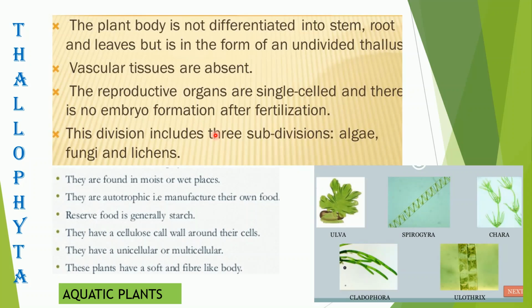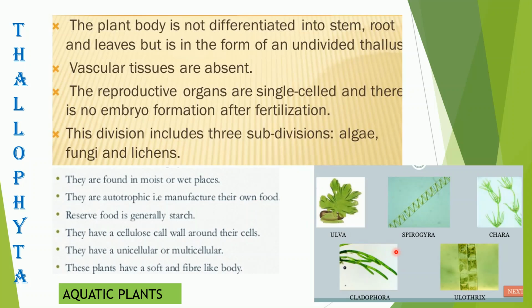Preferably they are unicellular to multicellular. Maybe these single-cell structures are present together, and they appear more or less fiber-like. And these Thallophyta do not reproduce by any sexual mode. They reproduce by asexual means.